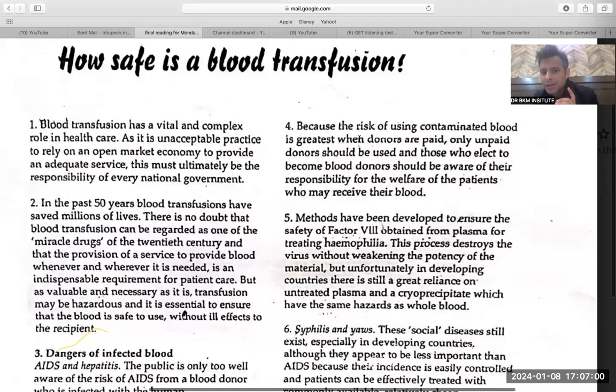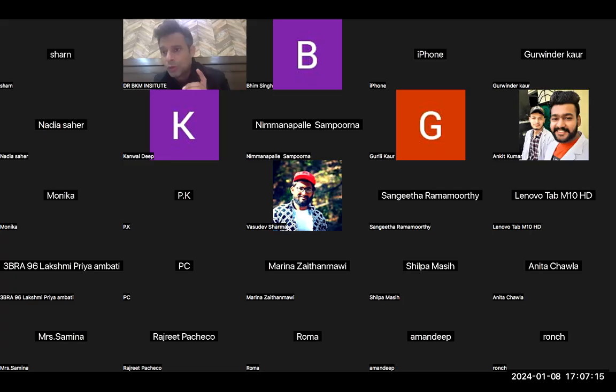Otherwise it is given: when the donors are paid, the chances of contamination of the blood are more. Only unpaid donors should be used, and those who elect to become donors should be aware of their responsibility. So that is what the author wants. So the answer to the 10th is B. This is how you do OET reading. This is known as the elimination method.